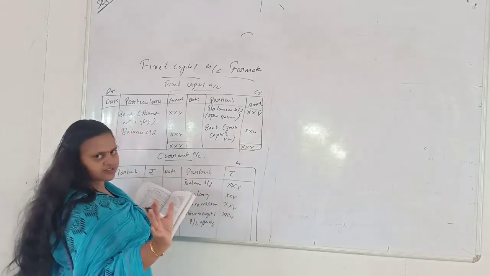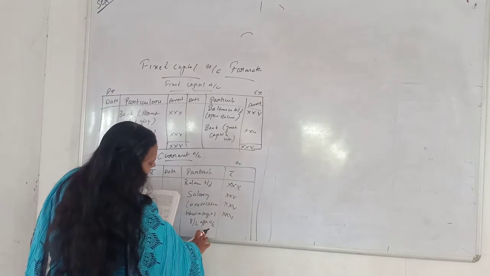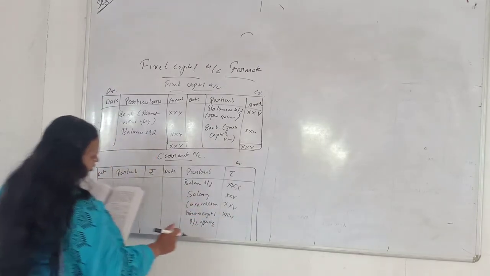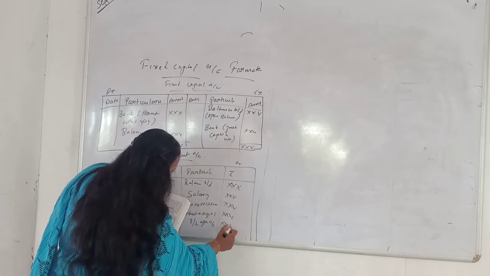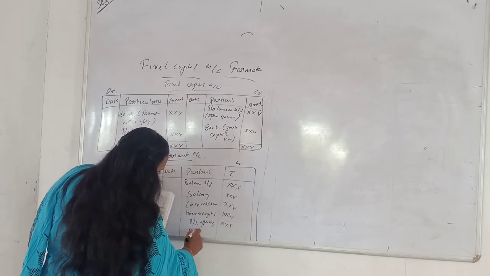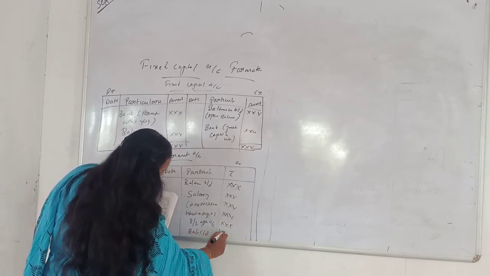If there is a share of profit, it goes on this side, if loss, on the other side. Balance carried down, if any.